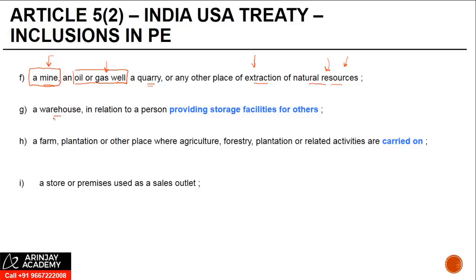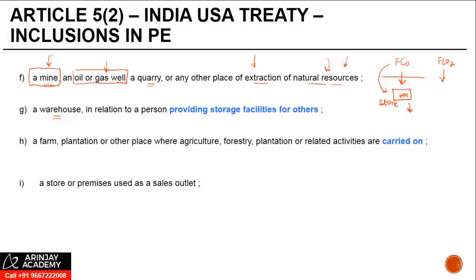A warehouse, but every warehouse does not constitute a PE. So let's take an example. There are two foreign companies. One owns a warehouse which it uses to store its own goods and then deliver them to its customers.